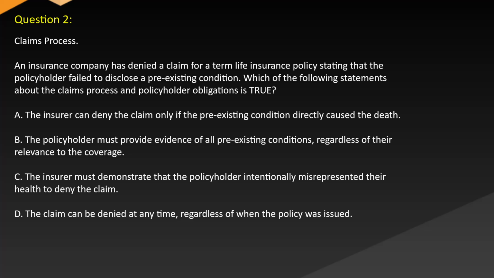Question 2. Claims process. An insurance company has denied a claim for a term life insurance policy, stating that the policyholder failed to disclose a pre-existing condition. Which of the following statements about the claims process and policyholder obligations is true? A. The insurer can deny the claim only if the pre-existing condition directly caused the death. B. The policyholder must provide evidence of all pre-existing conditions, regardless of their relevance to the coverage. C. The insurer must demonstrate that the policyholder intentionally misrepresented their health to deny the claim. D. The claim can be denied at any time, regardless of when the policy was issued.